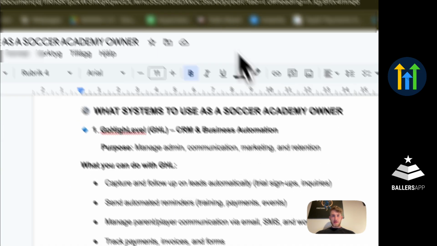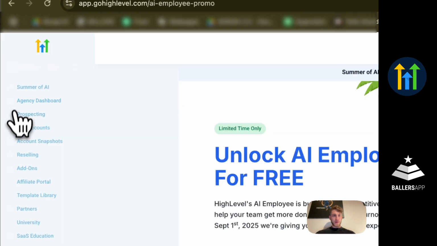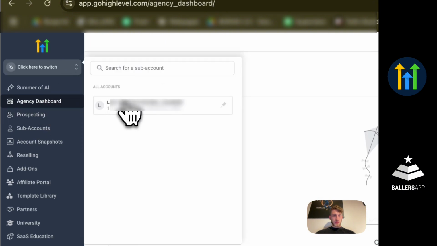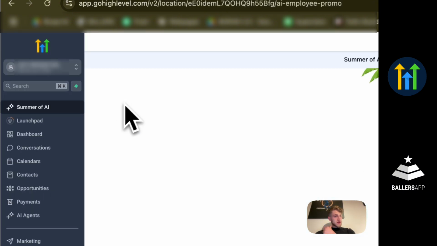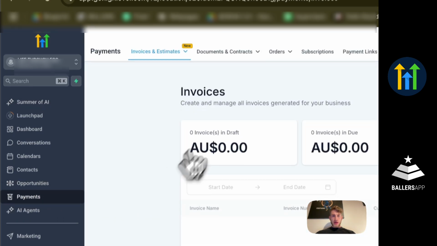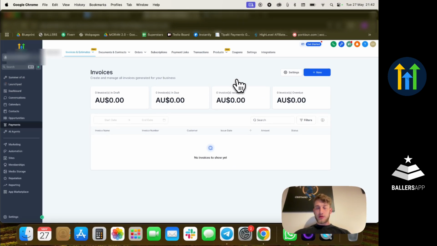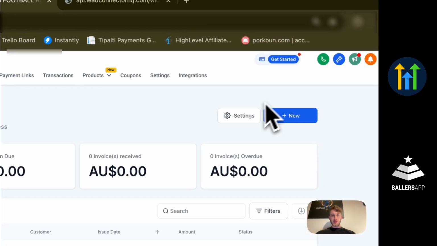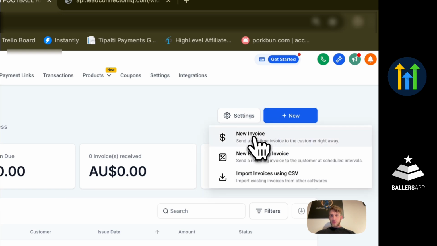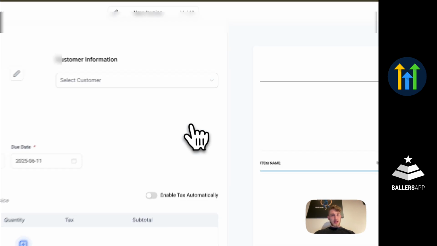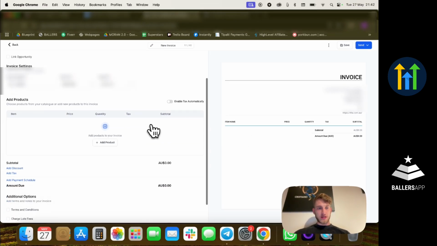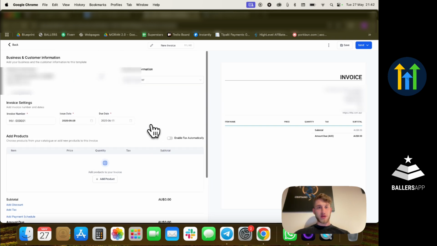Let's move on to another thing, payments and events. If we go back, here we have an option where we can see all of the payments. Here is a hub where you can connect some of the software you probably use for bringing in payments. One of them can be Stripe. In case you want to create a new invoice, you just click here. It has a template already pre-built for you, and you can adjust it according to the law, depending on the country where you live.